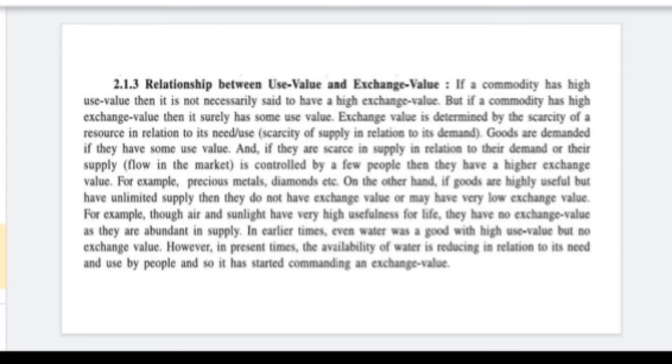Though air and sunlight have very high use value, their exchange value is very low. In earlier times, even water had a high use value, but no one gave it exchange value. Nowadays water is reducing, so exchange value has increased, but previously the quality of water was also very good, so there was a zero exchange value for that.